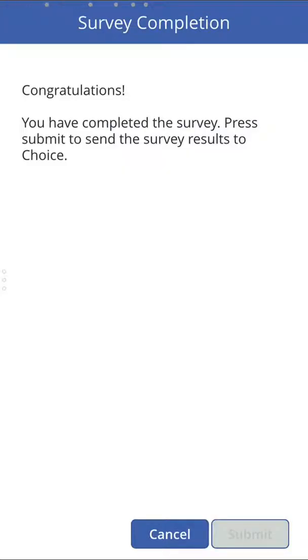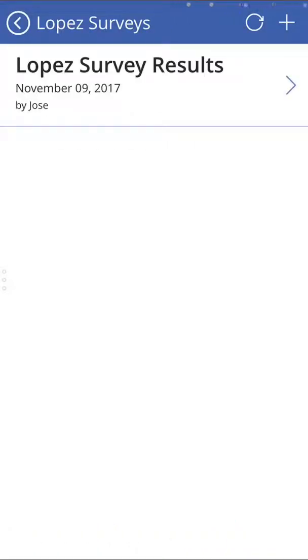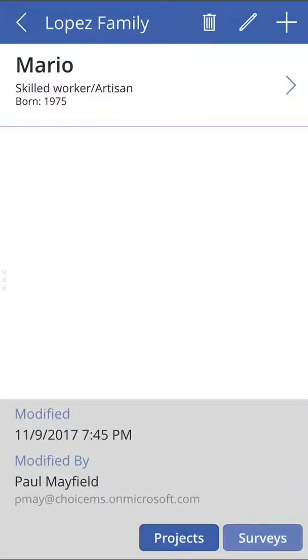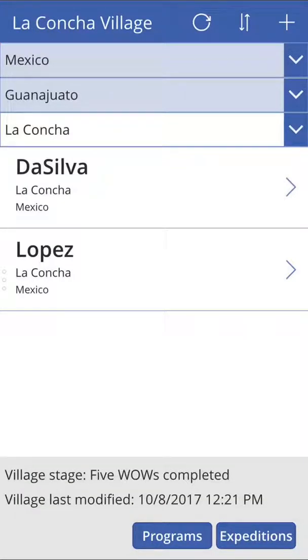Now all that information that we are tracking to see how on an aggregate we're doing with all the thousands of families that we serve is stored up in our cloud service. And now we have the Lopez family survey results from today. If I go back, I can see the Lopez family, go back one more time, and I'm back at the La Concha village. We could repeat this process with the De Silvas, any other families we come across. We can also record information about the programs and expeditions that take place at La Concha. In the interest of time, I won't click you through those, but it's the same idea.